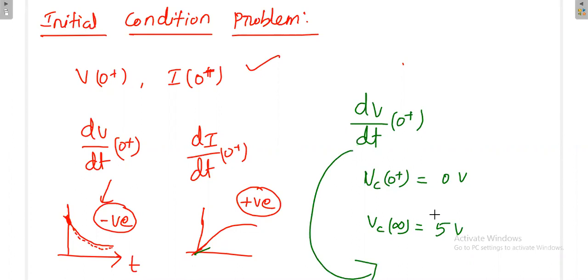I don't need the exact value, only the sign. Or otherwise, suppose vc(0+) is 20 volt, whereas vc(infinity) is 5 volt. Then what would be dv by dt at 0 plus? Is it positive or negative in the first case? Anybody?